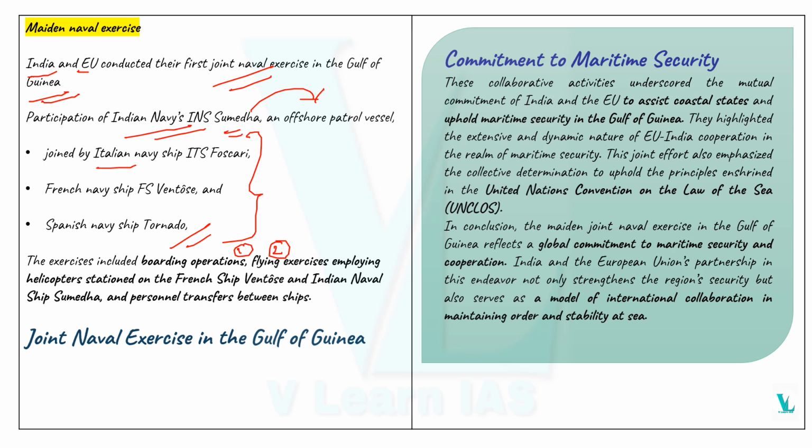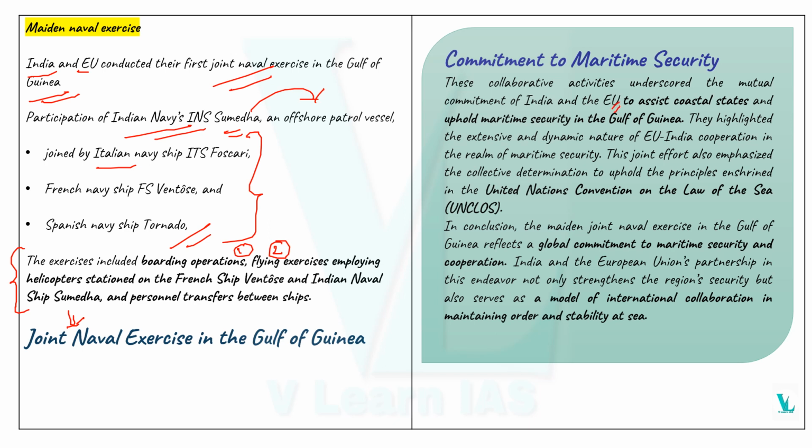So these are the exercises conducted in the maiden naval exercise. So this is a joint naval exercise in the Gulf of Guinea. Commitment to maritime security. These collaborative activities underscore the mutual commitment of India and the European Union.